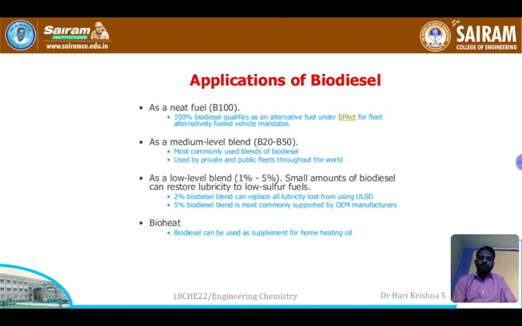A 5% biodiesel blend is most commonly supported by OEM manufacturers, and the most commonly used blends of biodiesel are B20 to B50, used by private and public fleets throughout the world. The green eco-friendly vehicles are used by Bangalore buses, which are green. They use B20 biodiesel. So these are the applications of biodiesel.